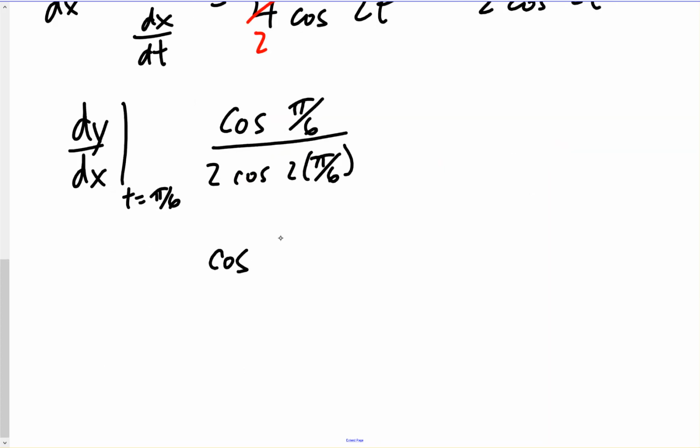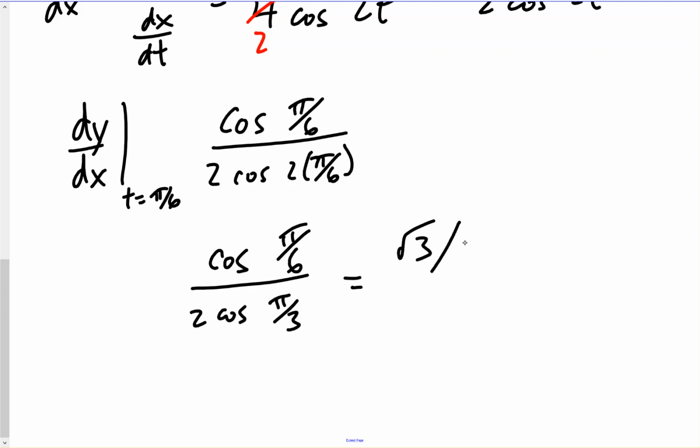Which means we'll have cosine of pi over 6 over 2 times cosine of 2 pi over 6, which is pi over 3. Okay, so cosine of pi over 6 would be square root 3 over 2. Cosine of pi over 3 is 1/2, so this will be 2 times 1/2, which is 1. And so when we evaluate, we end up with square root 3 over 2.